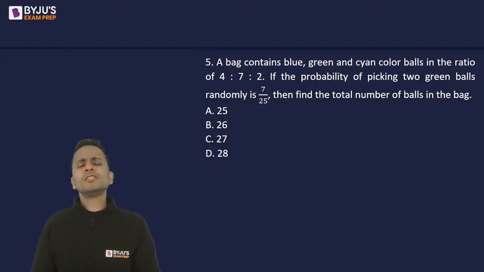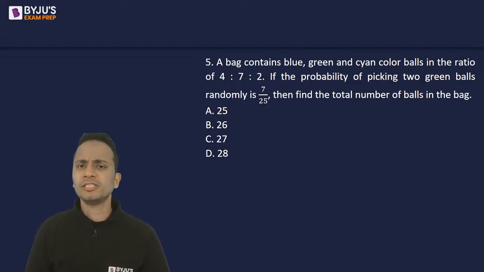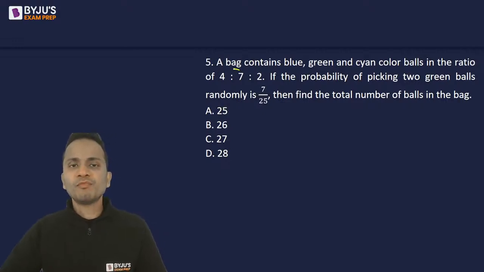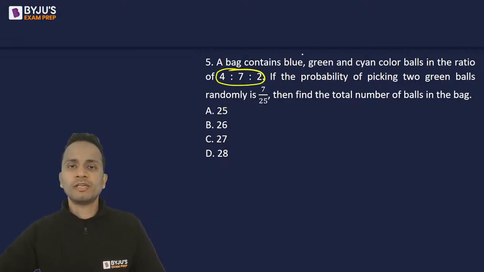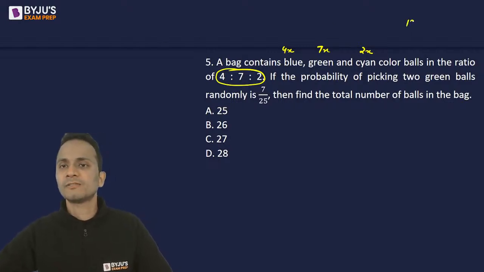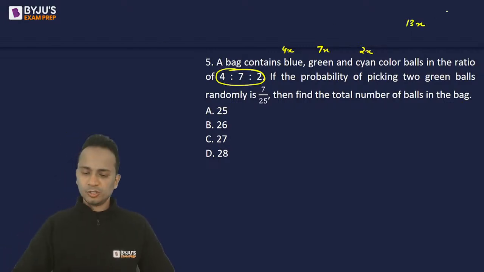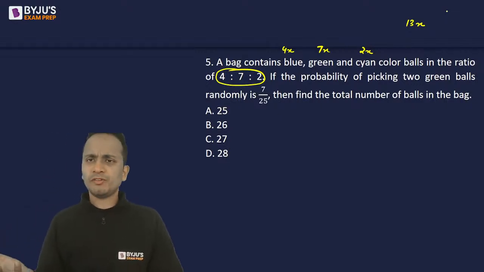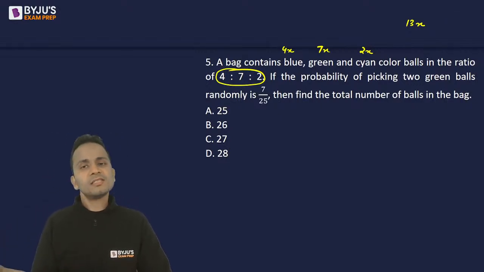Though with these options you can easily mark the answer. You don't need much calculation, but still I'll show you the complete calculation. Now number of balls are in the ratio of 4 is to 7 is to 2. So I'll assume 4x, 7x and 2x. So total number of balls will be 13x. Fine. So I can say that the number of balls should be a multiple of 13, right?